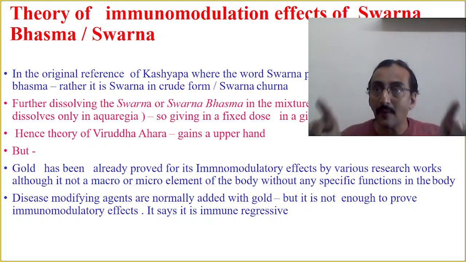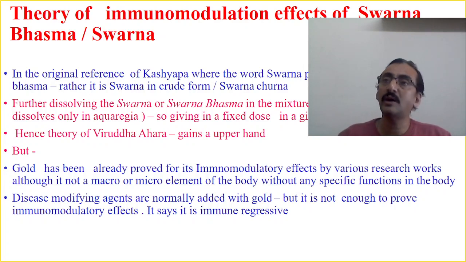So by taking all these conditions or references, it is better to go with the viruddha ahara concept of Swarna Prashana while you are proving the immunomodulation effect of the Swarna Prashana.